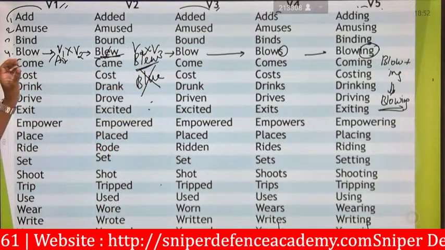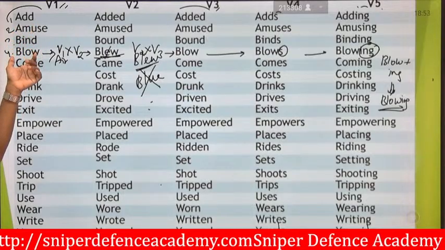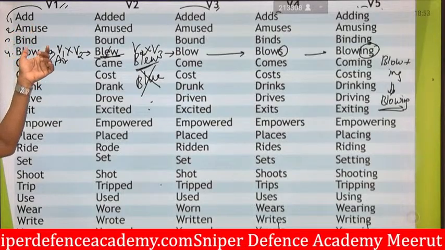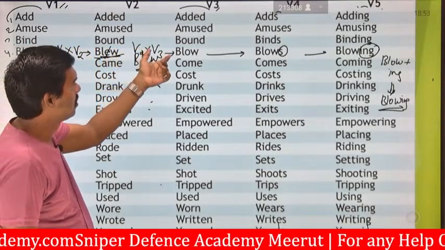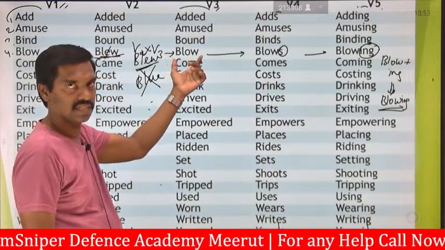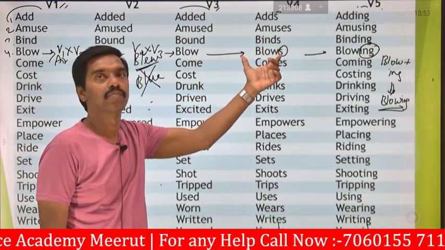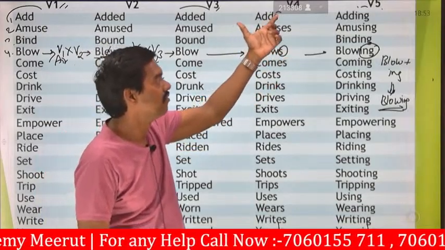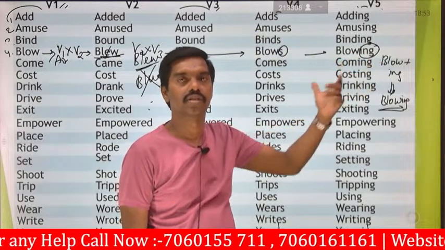So once again, V1 is blow. V2 we say blew. V3 we say blown. V4 we say blows, where S will be added. V5 we say blowing, ing. What is that?